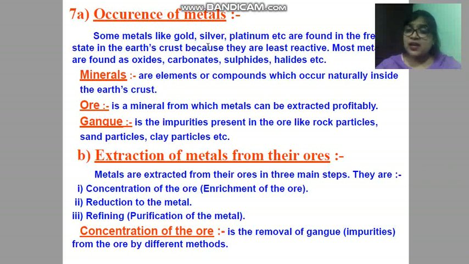Because these are least reactive, while most of the other metals are found in form of oxide, carbonate, sulfide and halides. While gold, silver, platinum, even copper also sometimes, copper is found in both states. It is found in free state as well as combined state. Copper and silver both are found in free state as well as combined state. In combined state it is found as oxide and sulfide.